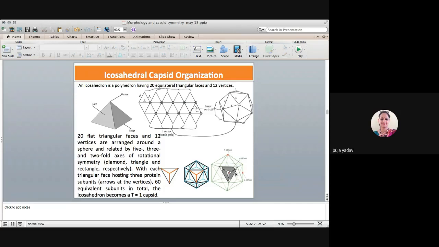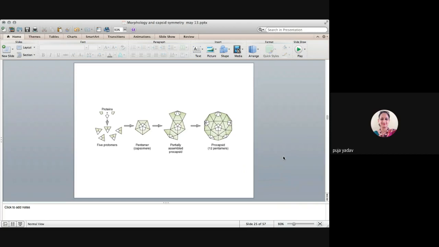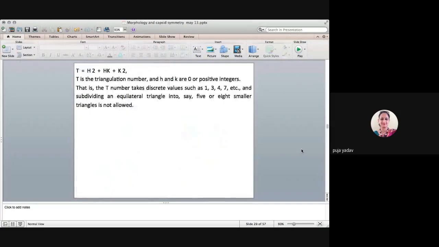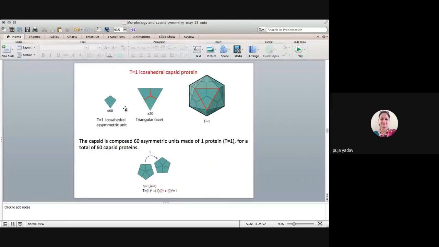ये देखो 1, 2 and 3. I can show you here. Okay, this one. You see, this is one protein. तो ऐसे 60 identical proteins हैं. एक triangular में 1, 2, 3 identical subunit fit हो गए हैं. और कितने triangular हैं total? 20 triangular हैं. ठीक है, तो कितनी हुई? 60 subunit 20 triangular में इन्होंने अपने आप को fit कर लिया. तो यहाँ पर triangulation number है 1.